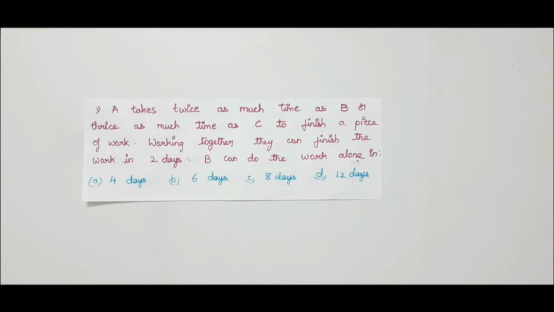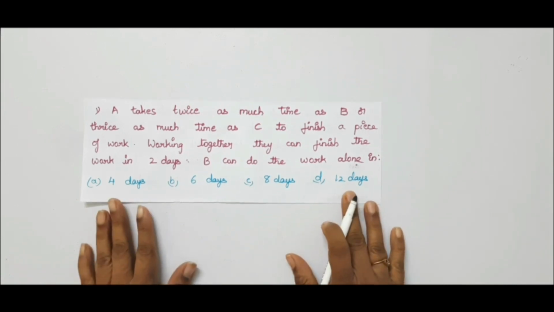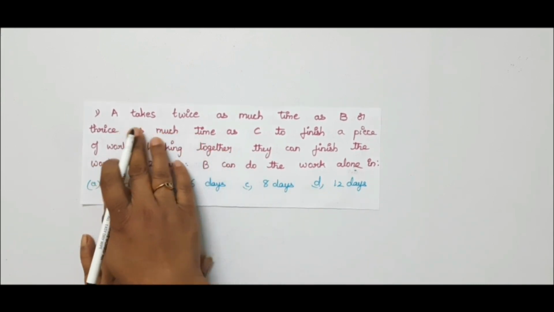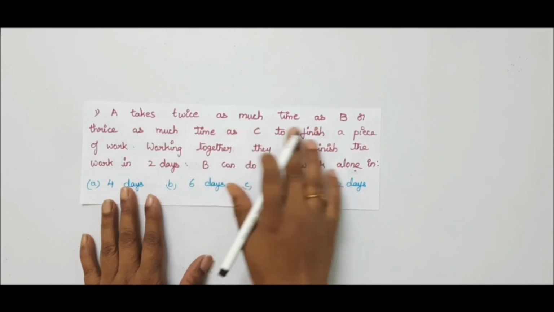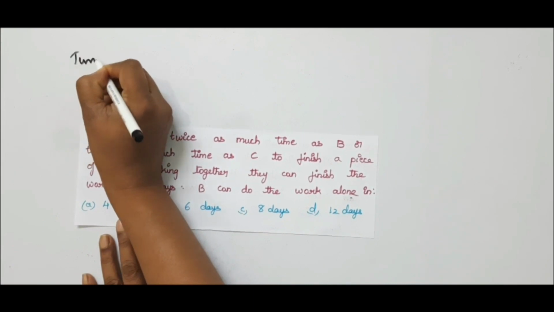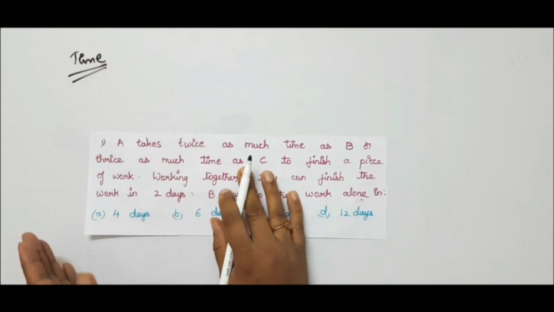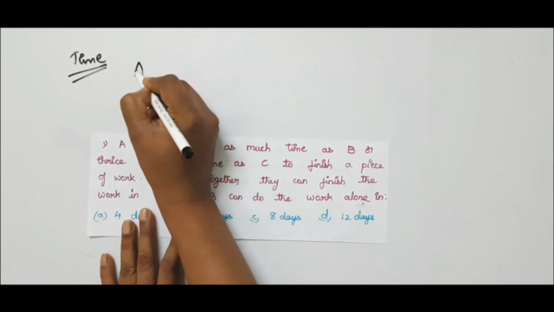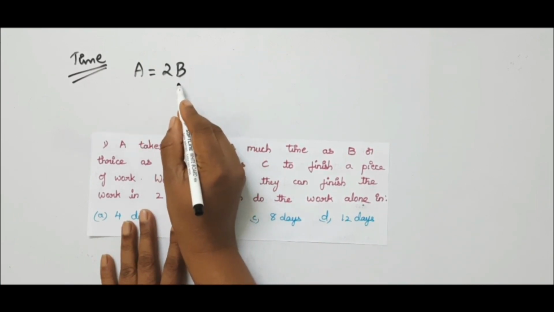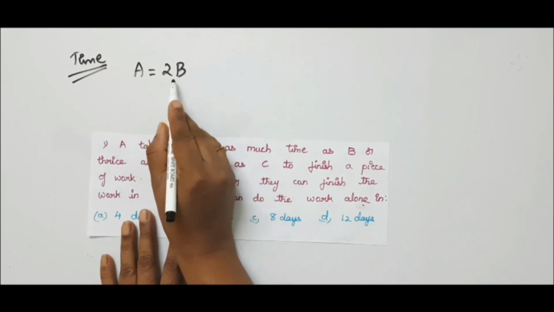So in this problem, you have to first write each and every sentence given in the question as equations. If you write the relations clearly, you will get the required answer. In the first sentence, it is given that A takes twice as much time as B. The relation between A, B and C in terms of time is A equal to 2 into B. That is, if B takes some time, A will take twice that to complete the work.